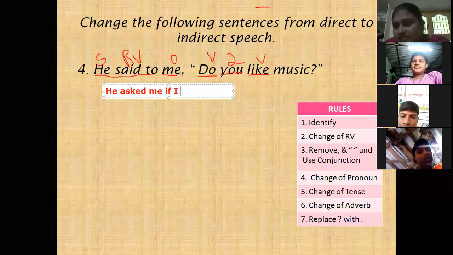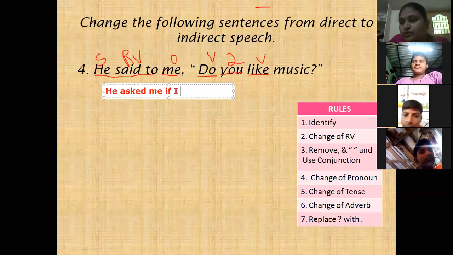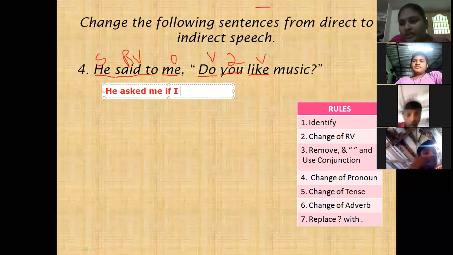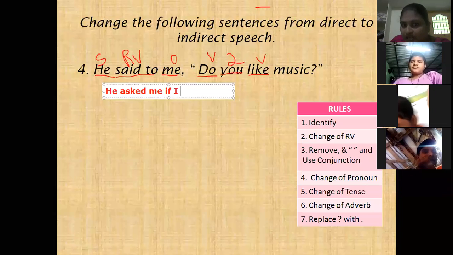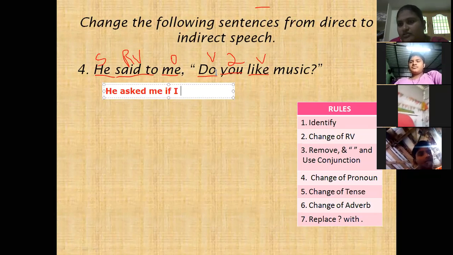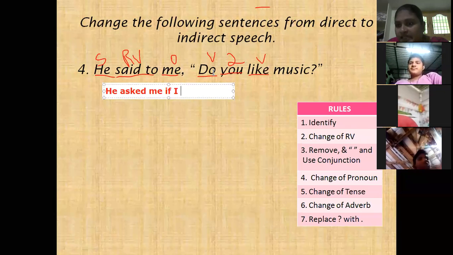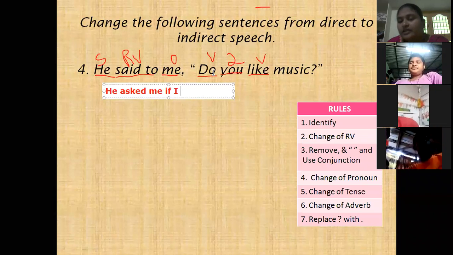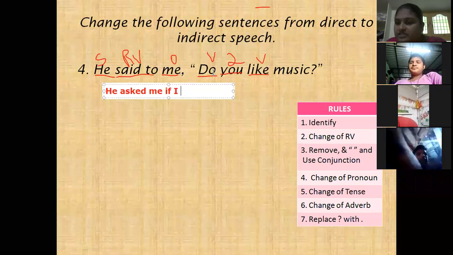Children, one more important point. If do, does, did is used in a question, no need to use it. We have to remove that when we go for the next verb. Do, does, did are not needed here; they should be dropped. But we have to see which tense to change. Do is in present tense. If present tense is given, it changes to past tense.